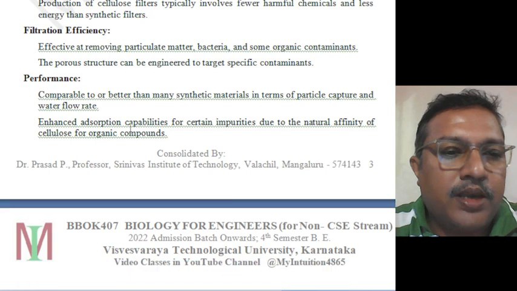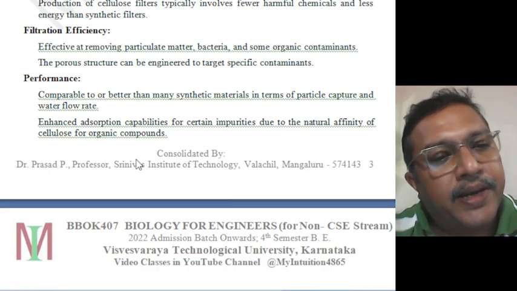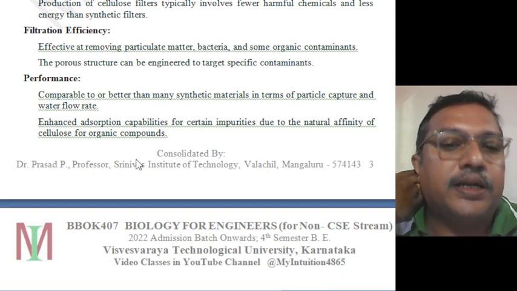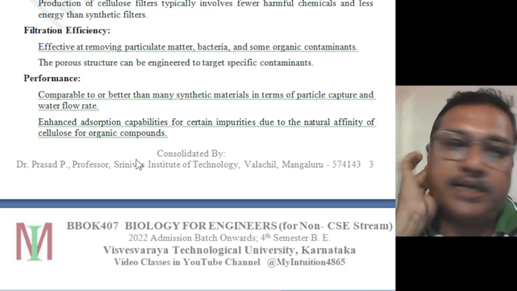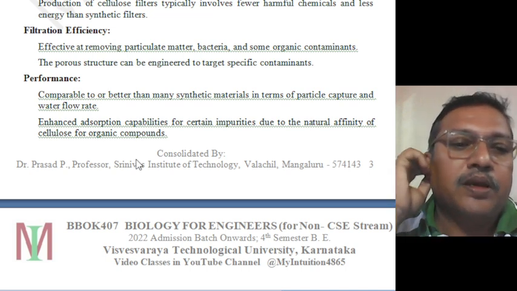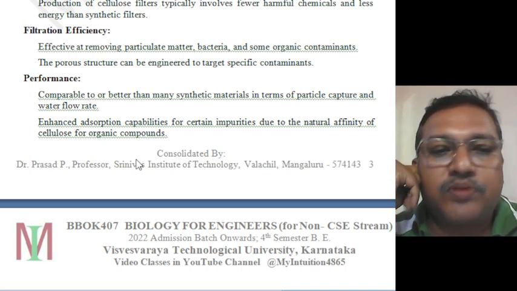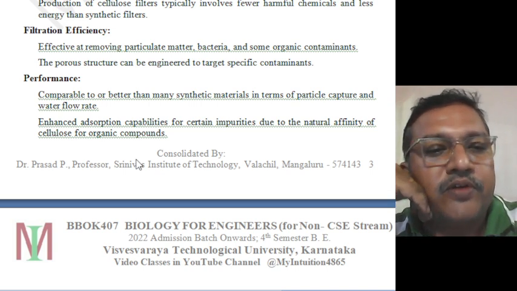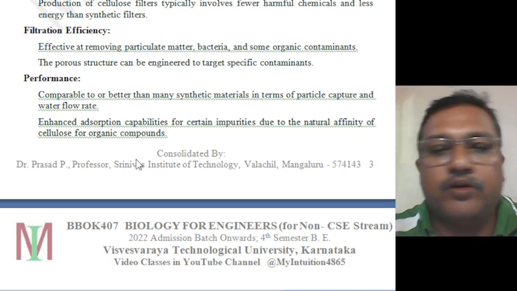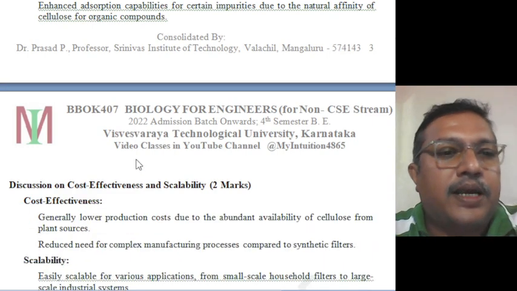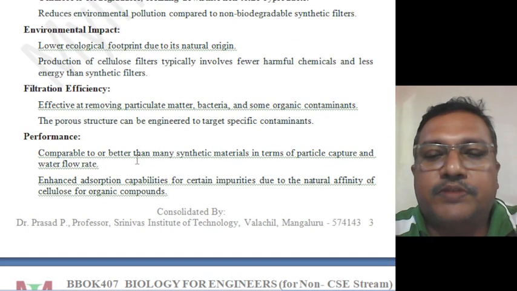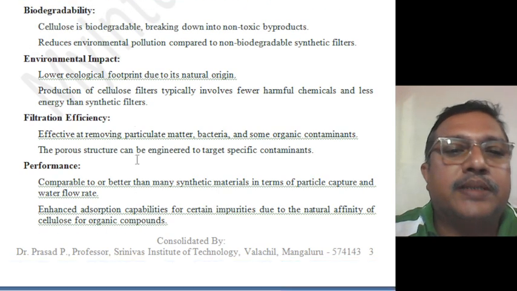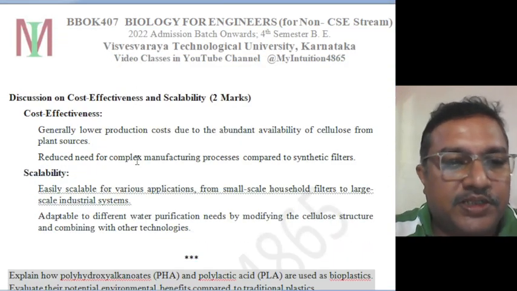Performance: comparable to or better than any synthetic material in terms of particle capture and water flow rate. They have enhanced adsorption capabilities for certain impurities due to the natural affinity of cellulose for organic compounds. So these are the advantages of cellulose water filter material compared to the other synthetic water filter materials.